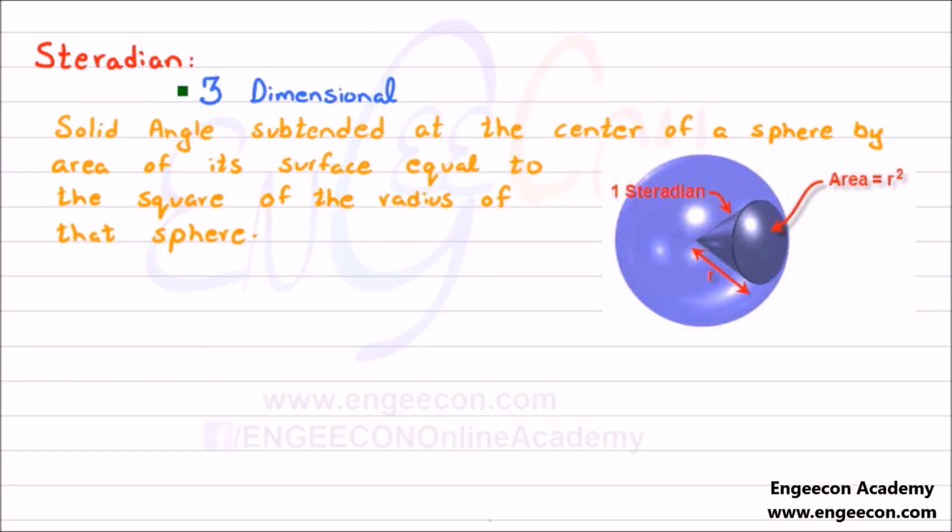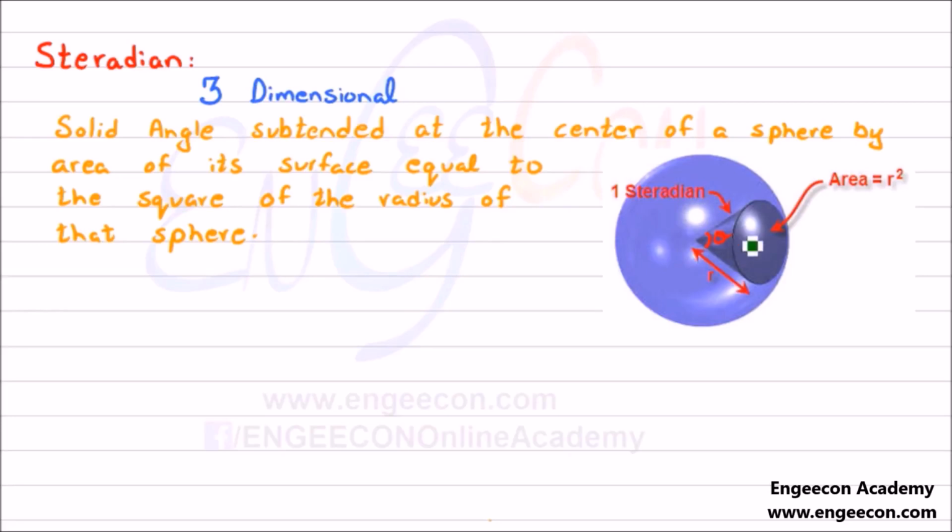So we have steradian. Steradian is for three-dimensional solid angles. The steradian is defined as a solid angle subtended at the center of a sphere, with the area of its surface equal to the square of the radius of the sphere. So in the previous case of radian, we considered it as 2D, like this. Similarly, for steradian, we consider it as 3D.